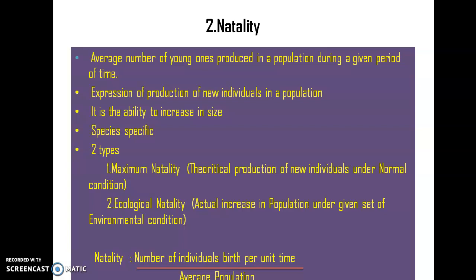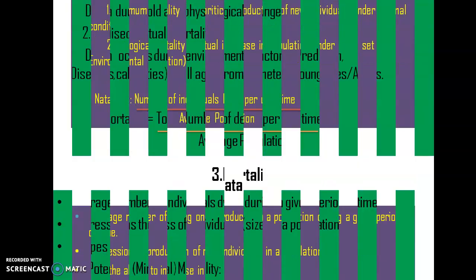While if the production of new individuals is found in a particular environment, under real environmental conditions, that is called ecological natality. So the real increase in the population is termed ecological natality, while the theoretical prediction of any population increase or population size is called maximum natality. And we can define natality by a formula: the number of individuals produced per unit time divided by the average population. In an average population, how many new individuals are produced, that is called the natality.